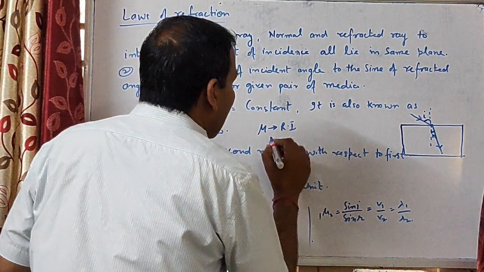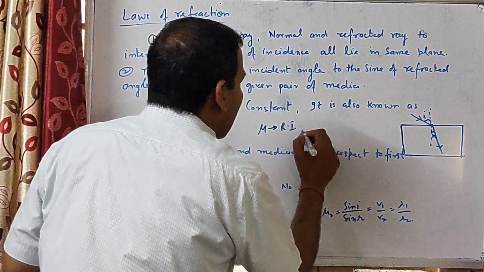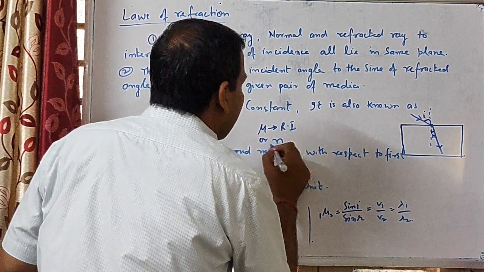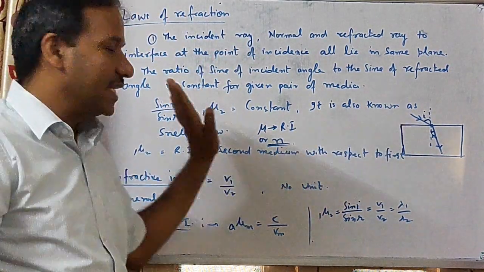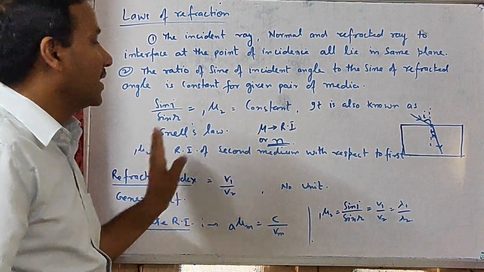Sometimes refractive index is also denoted by n or μ. And it is also known as Snell's law.